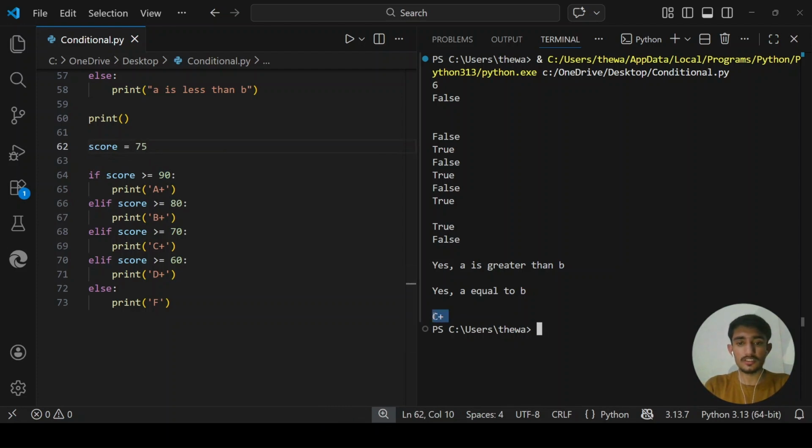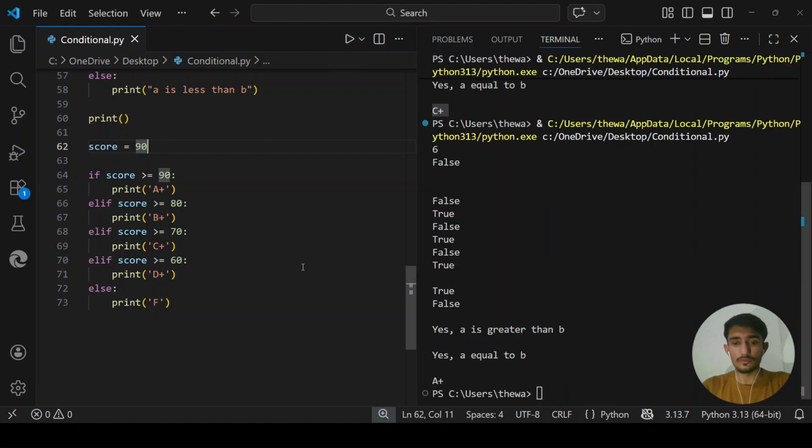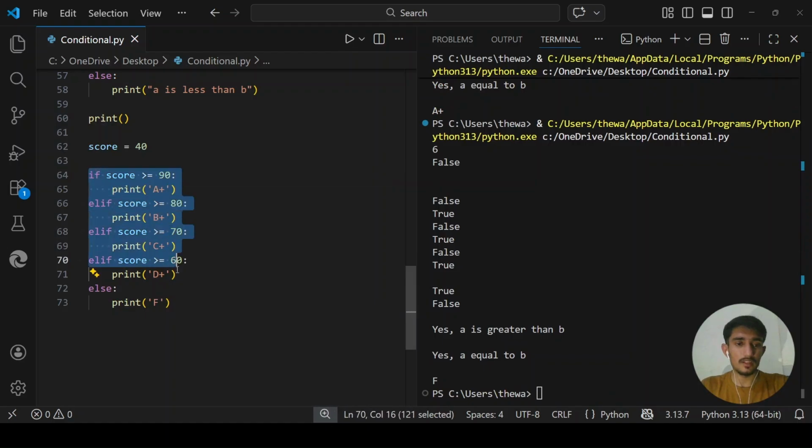That's how we get C plus here. If I change the score to 90, the first condition will work. If I say the score is 40, then the last condition will work, because all these conditions fail and the remaining else will run.